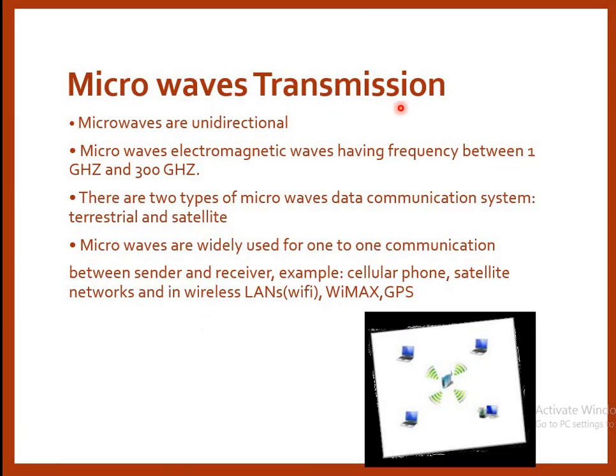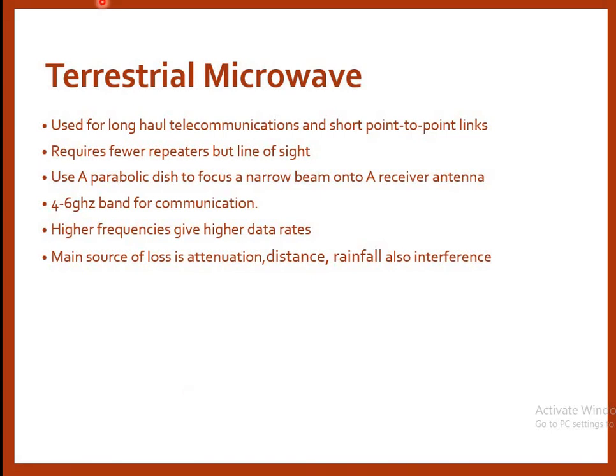For microwave transmission, microwaves are unidirectional electromagnetic waves having a frequency between 1 GHz and 300 GHz. There are two types of microwave data communication systems: terrestrial and satellite. Microwaves are widely used for one-to-one communication between sender and receiver, for example cellular phones, satellite networks, and wireless LANs. The first type, terrestrial microwave, is used for long haul communication and short point to point links, and requires fewer repeaters but line of sight.